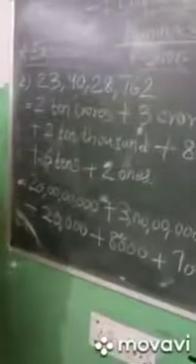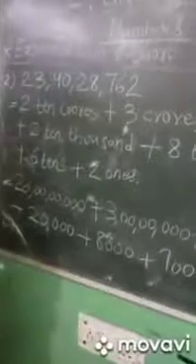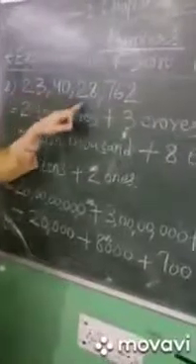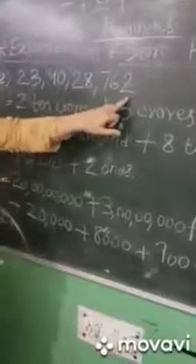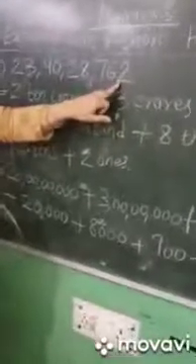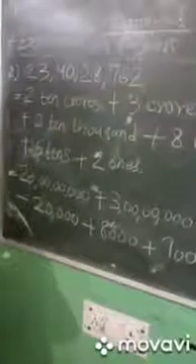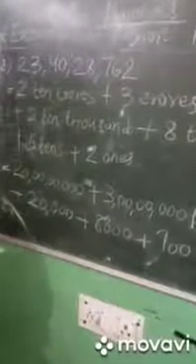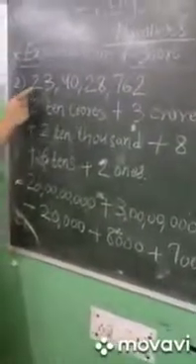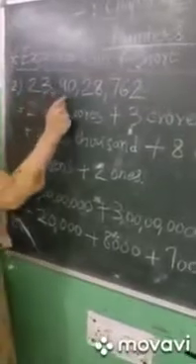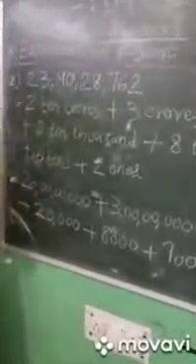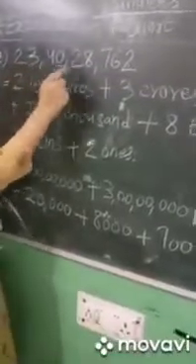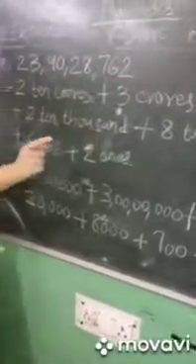Another example for understanding how to make the expanded form of a number. We have taken this number, 234028762. What we have to do is to form the expanded form of this number. So I have already told you the expanded form is nothing but the sum of the place values of the digits. Fine. So what is the place value? You have to find the place value of each and every digit in the number and then add it. That's it.